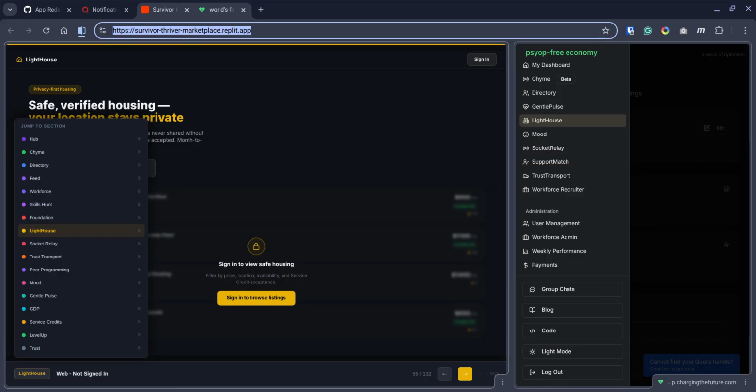If you go to the bottom left-hand corner and click this button here, you can click through each section, and each section is a feature. So you can click through each of the features at your own pace. This video is only going to focus on Lighthouse.